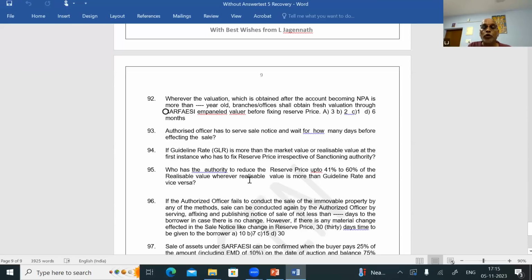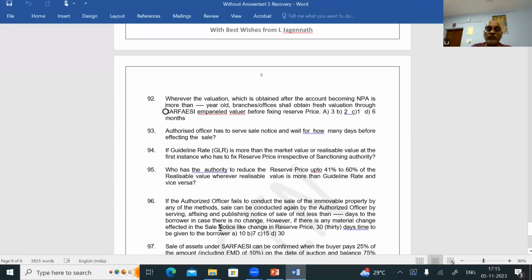Question number 95. Who has the authority to reduce the reserve price up to 41% to 60% of the realizable value, wherever realizable value is more than the guideline rate and vice versa? You remember my slide number 1. So for question number 95, the answer is CAC of the board. For both the cases, whether guideline value is more than the realizable value or realizable value is more than the guideline value, 41 to 60% reduction is permitted for the CAC of the board.